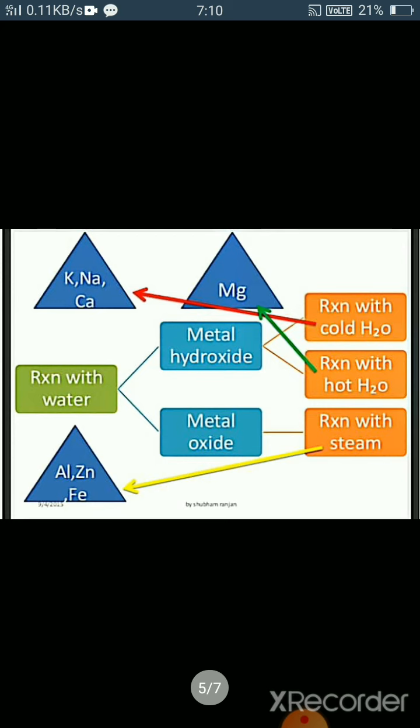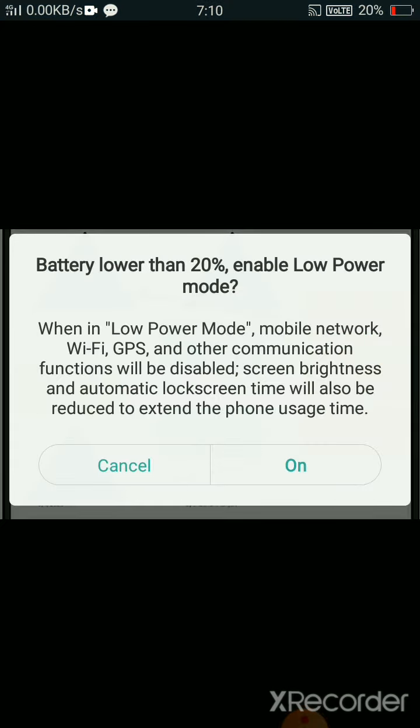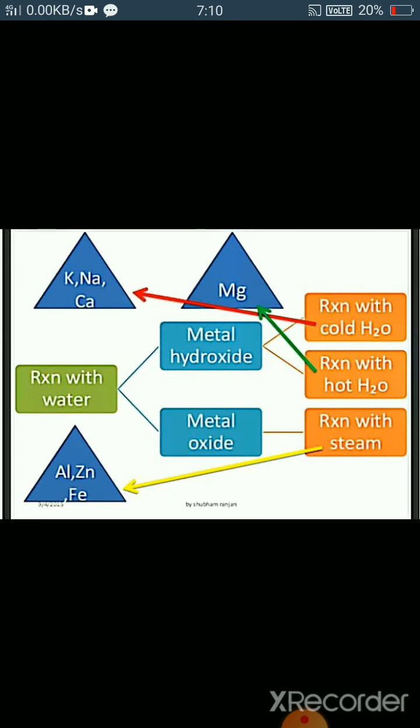So here we can summarize that potassium, sodium and calcium, which come at the top in the reactivity series, react with cold water easily. Magnesium, which is in the medium or middle of the reactivity series, reacts with hot water. And aluminum, zinc and iron, which come at the bottom of the reactivity series or are the least reactive metals, react with steam.